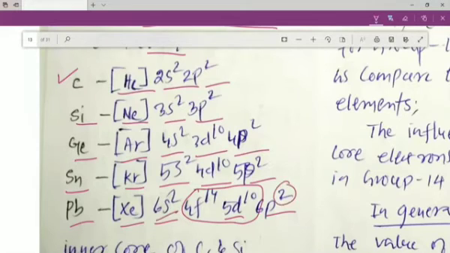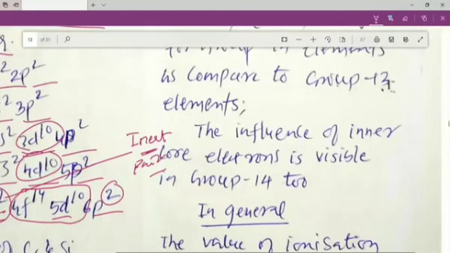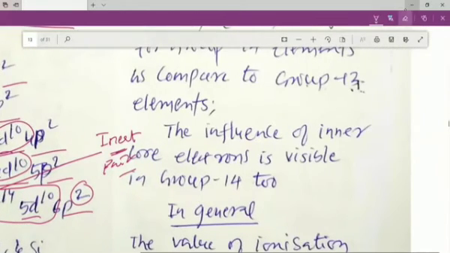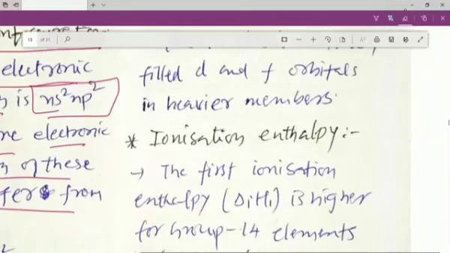these 2 electrons present in 6s are highly attracted by the core and they behave as an inert pair. So we will study about the inert pair. Same way, my dear students, here also these d electrons are added, and thus we can understand the various physical and chemical property changes if they are observed in these elements too. That is what we have studied in the group 13 elements.